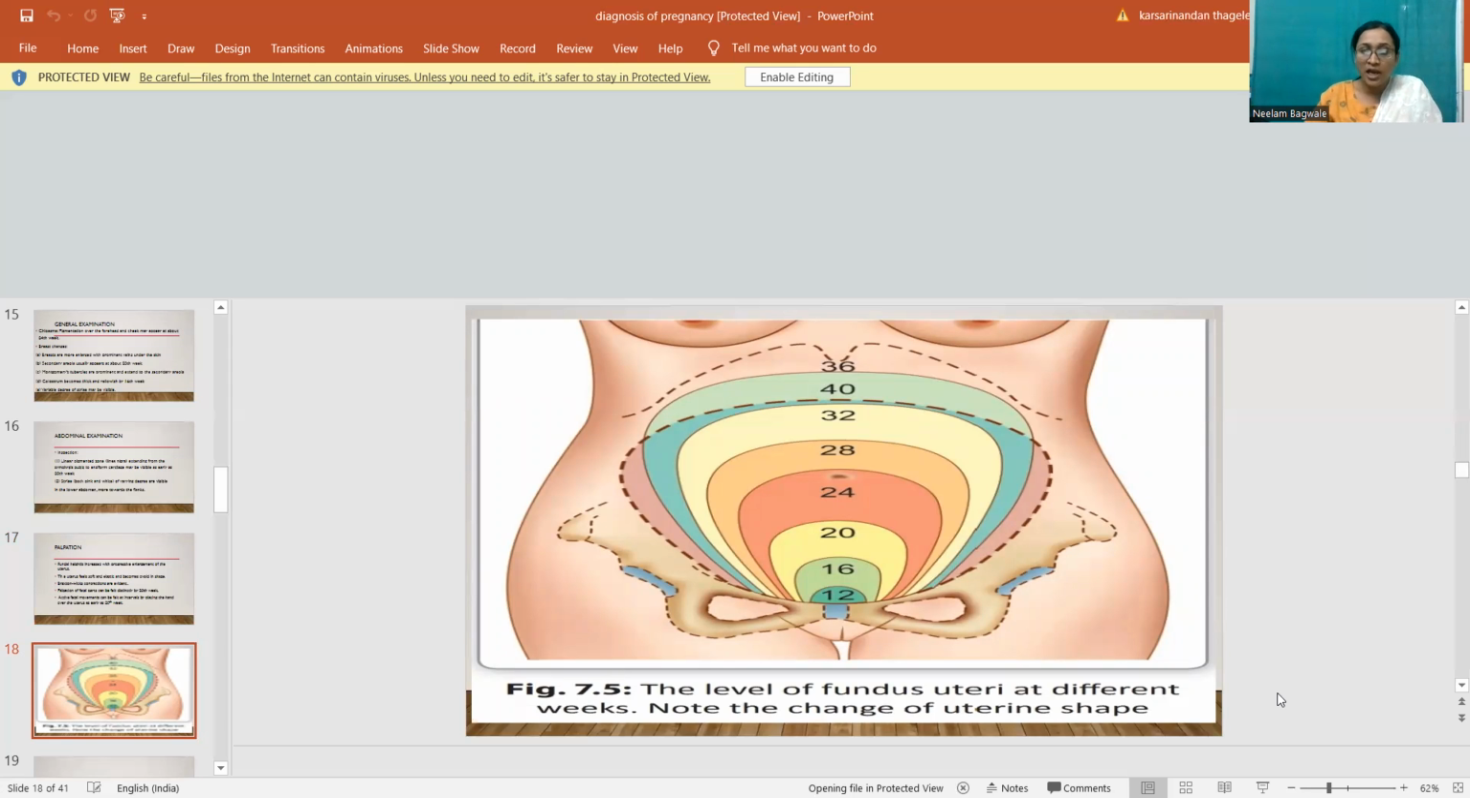Here is the diagram showing the level of the fundus of the uterus at different weeks of pregnancy. Note the changes of the uterine shape. Initially at 12 weeks, it is just at the level of the pubic symphysis. Then at 24 weeks, it is at the level of the umbilicus. Then at 36 weeks, it is up to the xiphisternum, and then at 40 weeks it comes down to the level of 32 weeks of pregnancy.